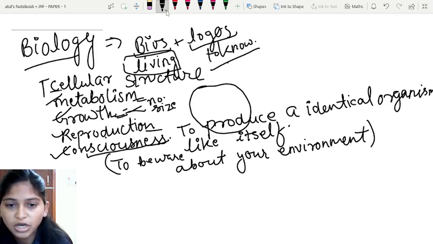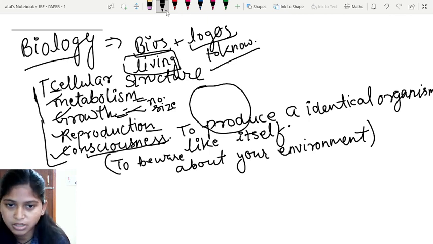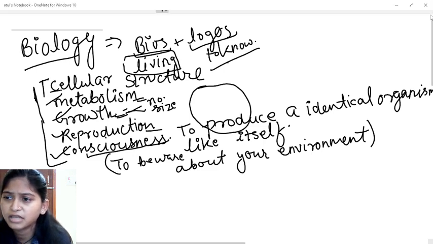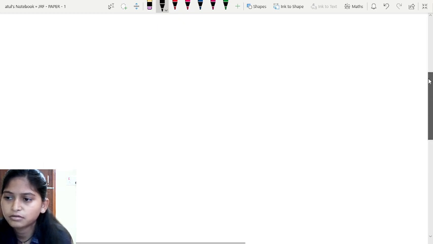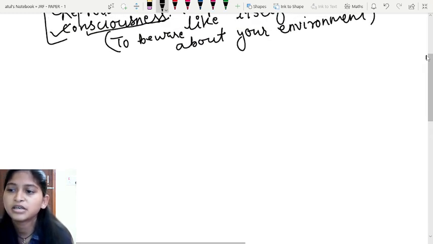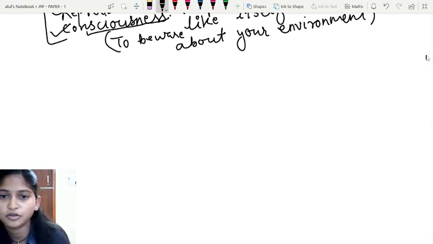So if you have to define livingness, you will check all these 5 points. If all these points are present in a particular organism, that means the organism is living, otherwise it is non-living. So if we are saying that the pen is non-living, that means it doesn't have a cell, it doesn't have metabolism, and it can't do reproduction.